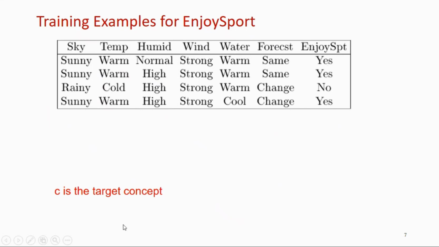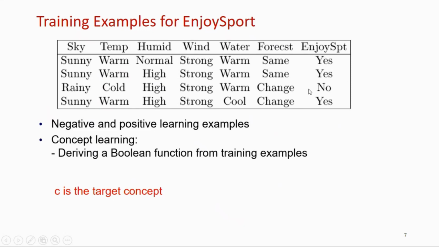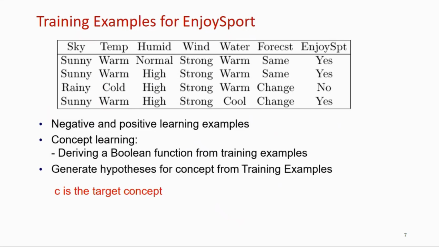So C is the target concept here. And these examples have positive and negative. The first, second, and fourth ones are positive examples because they have the label yes. The third one is a negative example, it has no. Then the concept learning here is to derive a Boolean function from these by studying this example to generate a hypothesis.